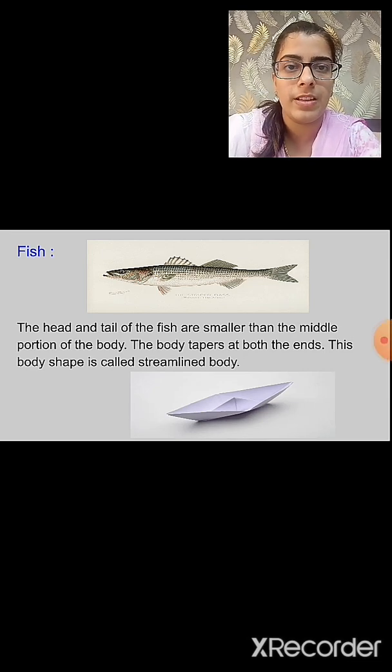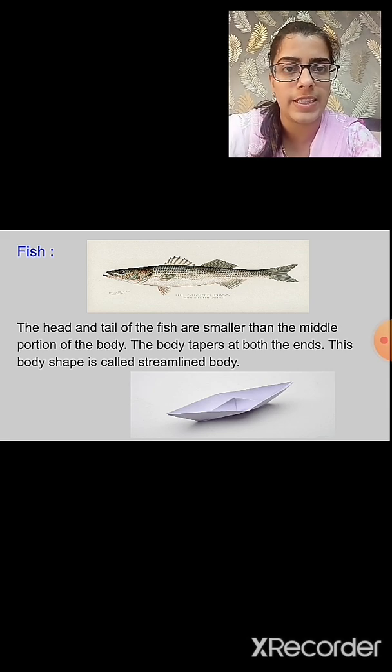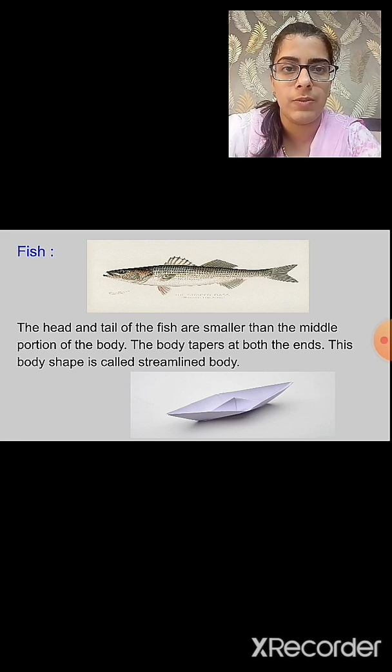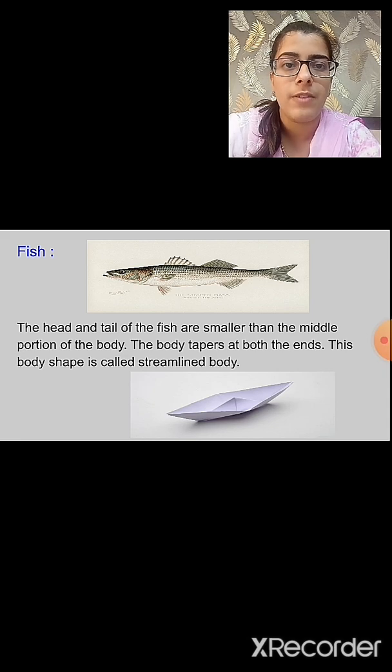Do you remember, while studying the movement of the fish, we also studied one activity? In that activity, the paper boat was used. What was done? The paper boat was put in the water. First, we push the boat with the narrow end pointing in the forward direction.